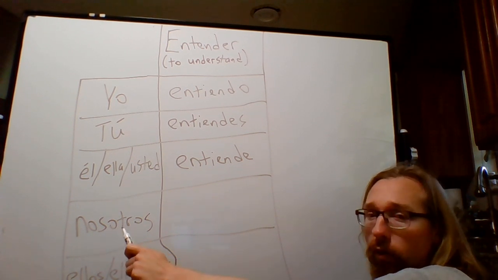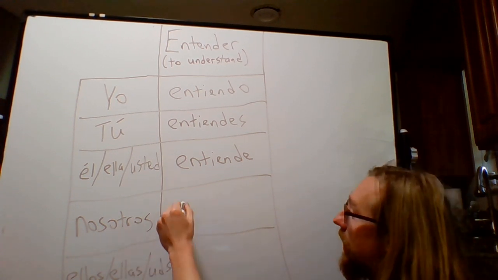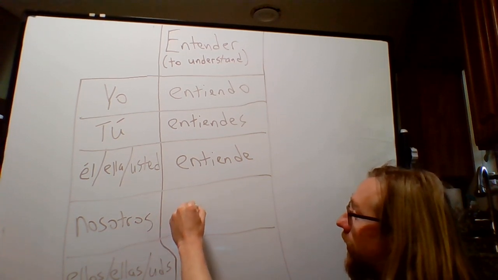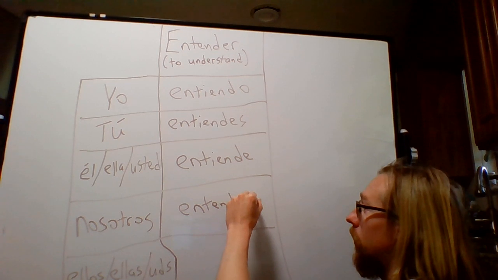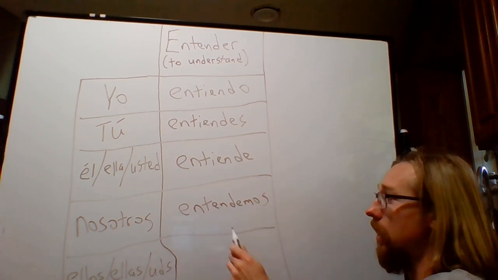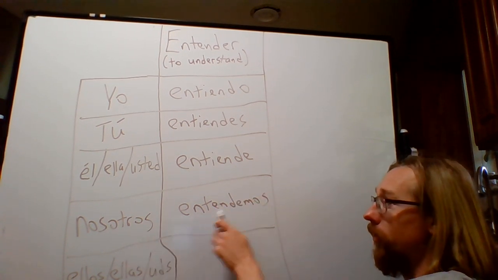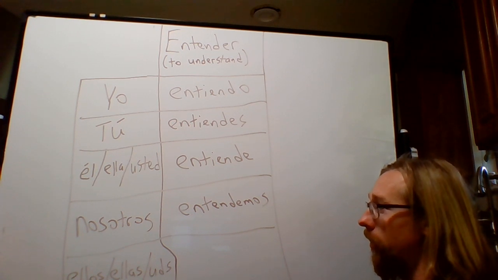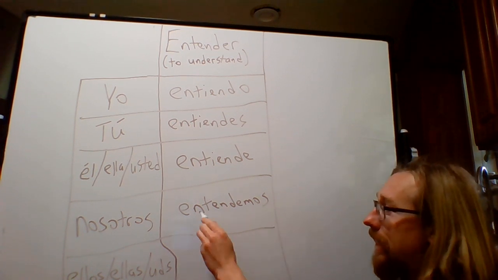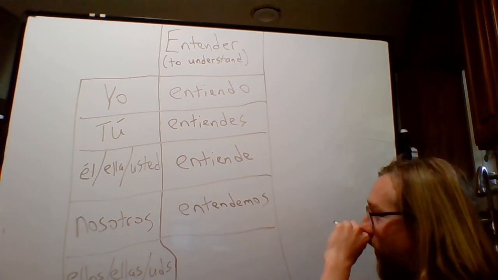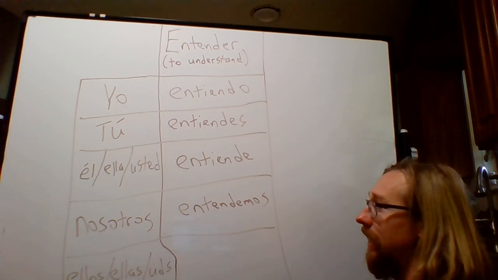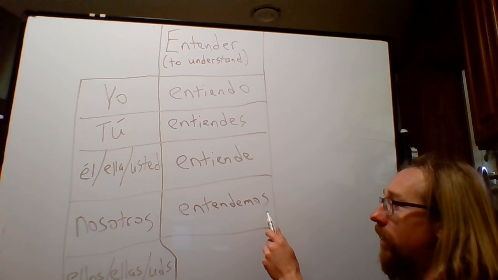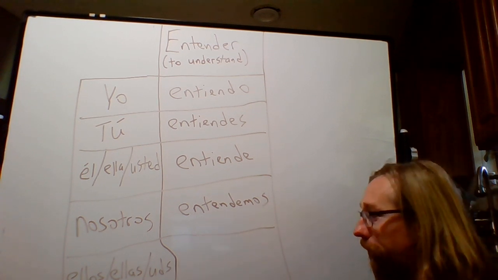Then we have the nosotros, or it could be nosotras, entendemos. Entendemos. Okay? Now remember, with nosotros, you don't do the stem change, so I didn't do it. So it's E-N-T-E-N-D-E-M-O-S. I did not do the stem change on this E. I did not make it an I-E. Okay? You still conjugate, but you just don't make this an I-E.